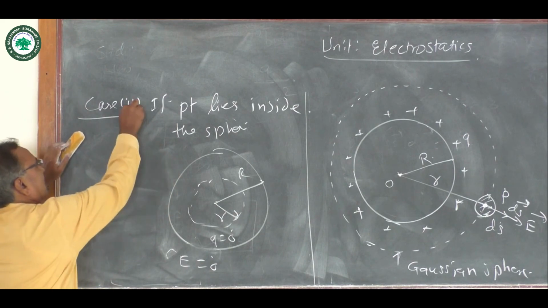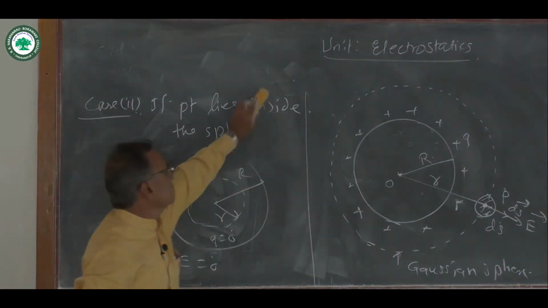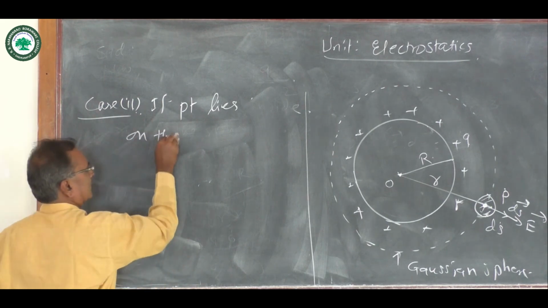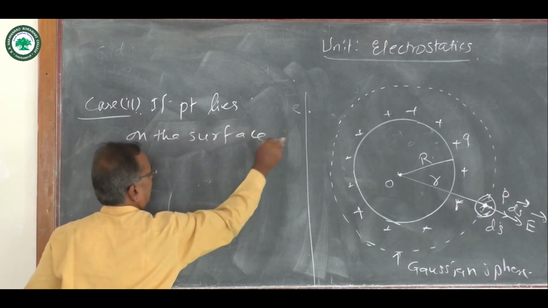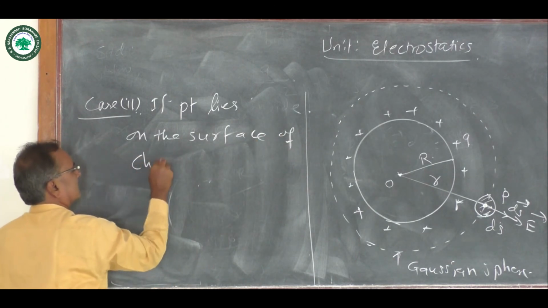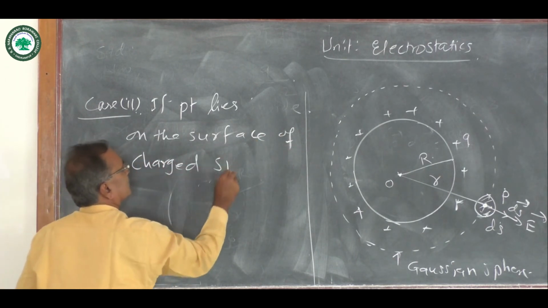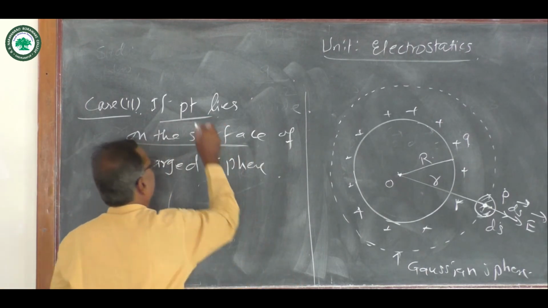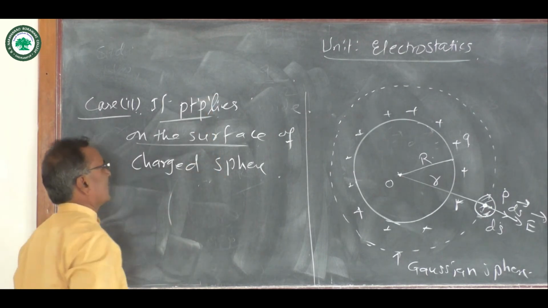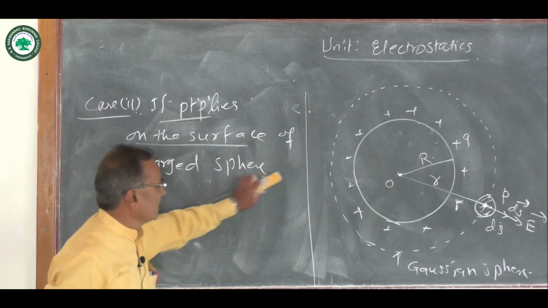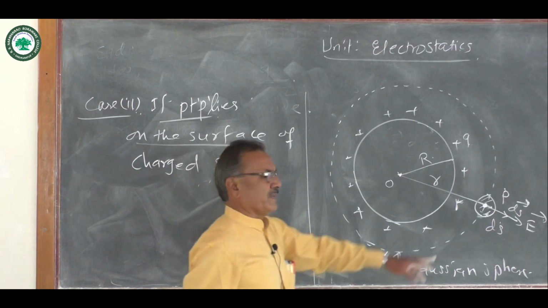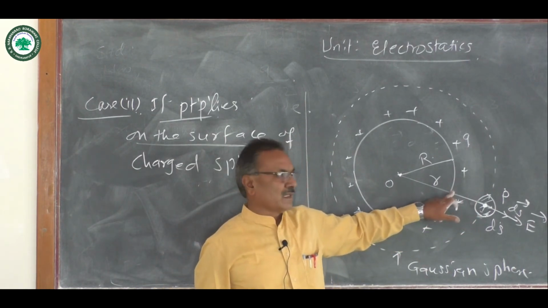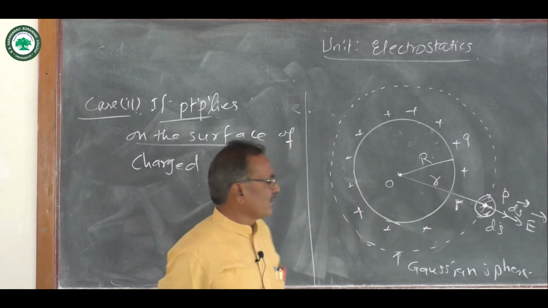Next, case second. If point P lies on the surface of the charged sphere. Now this point P is on the surface of this charged sphere.